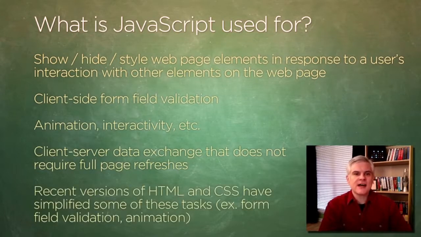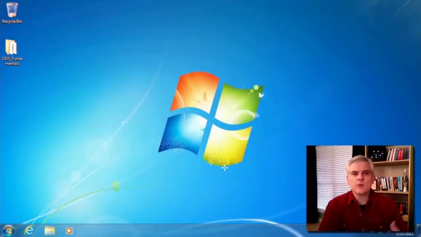So HTML5 and CSS3 have reduced the need for JavaScript to be used in some of these scenarios, quite frankly. Some animations, some form validation, these are things that have been taken care of by HTML5 and CSS3. Still, if we want to move beyond the basics, we're going to need to understand JavaScript. At the very least, if you try to copy some code from an article online or in a book, you should be able to look at it and understand how it's working and know what to touch and what to leave alone. So hopefully this series of lessons can get you further along in your journey to learn JavaScript and really get it under your belt.